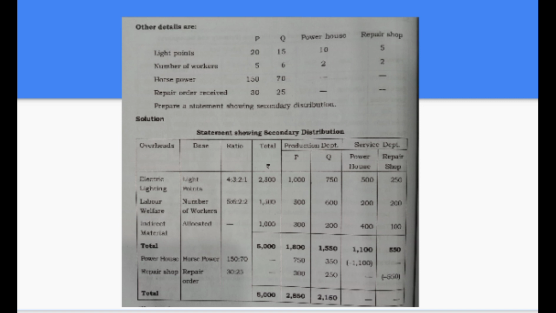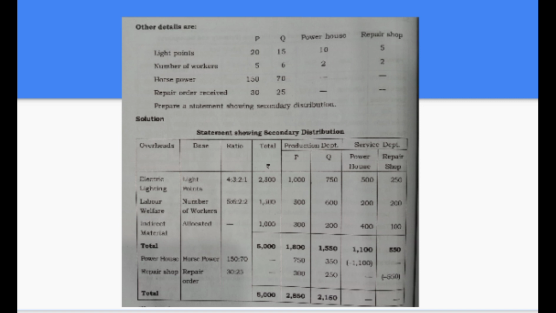For this, first we have to prepare primary distribution summary for apportioning the overhead expenses to production departments and service departments. Our columns are the same as in the case of primary distribution summary: overheads, base, ratio, total, production departments and service department. First overhead item is electric lighting. It is based on light points and the ratio 20, 15, 10 and 5.